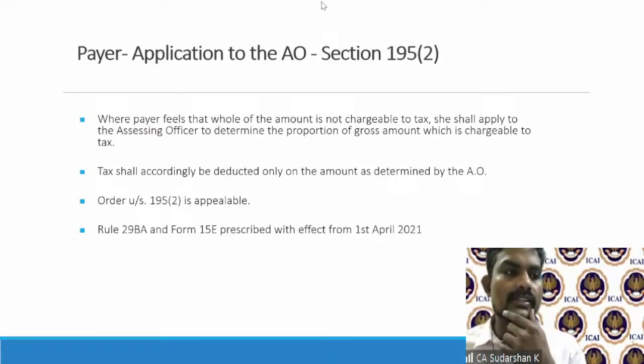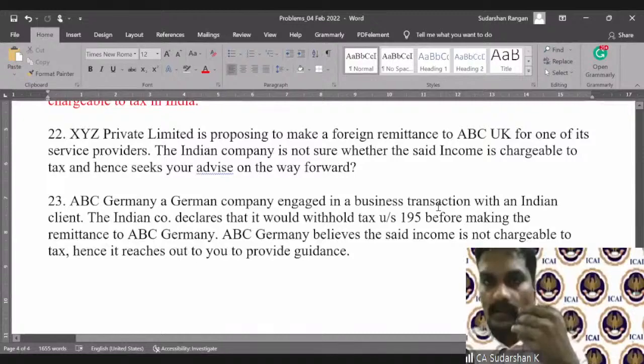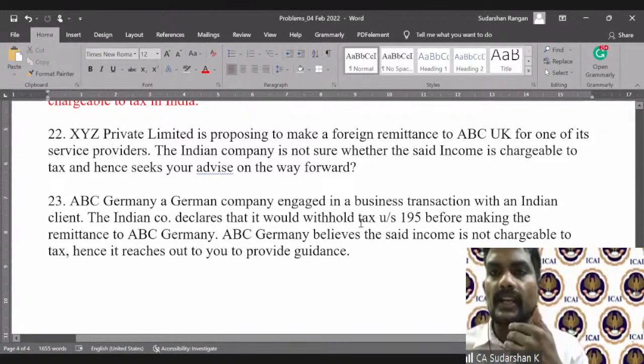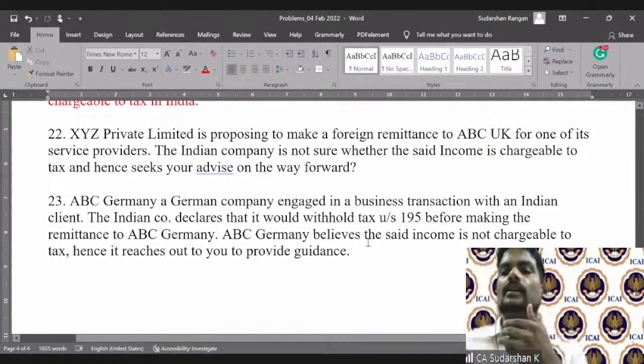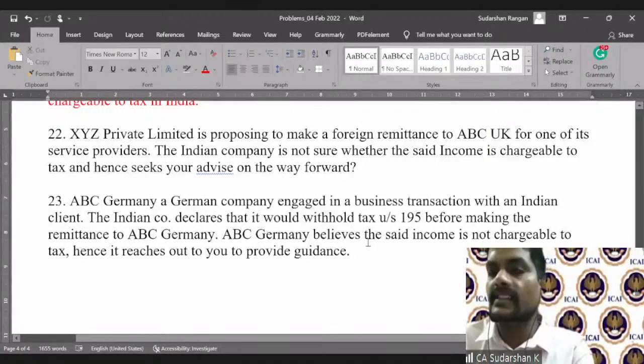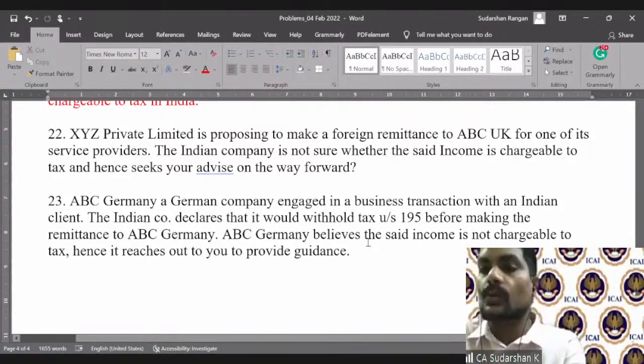Now, continuing with this situation, move to question number 23. ABC Germany, which is a German company, is engaged in a business transaction with an Indian client. The Indian company declares that it is going to withhold the tax under section 195 before making the remittance to ABC Germany. ABC Germany says the income is not chargeable to tax.